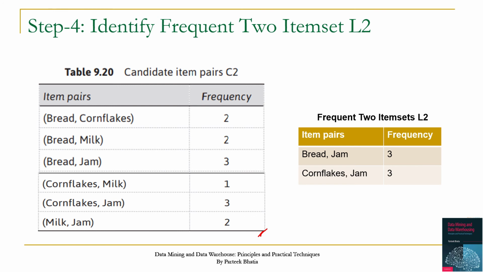We have 2 item pairs for this, and these are bread jam and cornflakes jam. So we have identified frequent 2 item pairs and we named this L2, and we performed this in step 4.